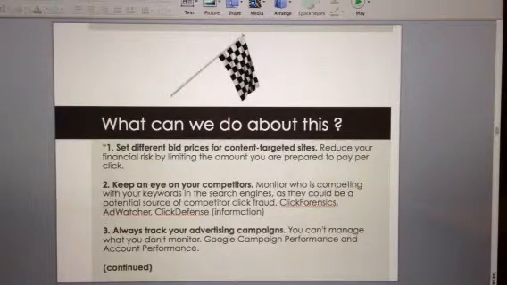The other thing we need to do is keep an eye on competitors. So we need to monitor our online competitors who are using the same keywords in the search engines. I also have a couple of recommendations for that. The third thing we should do is track our campaigns. I have a few recommendations for that.